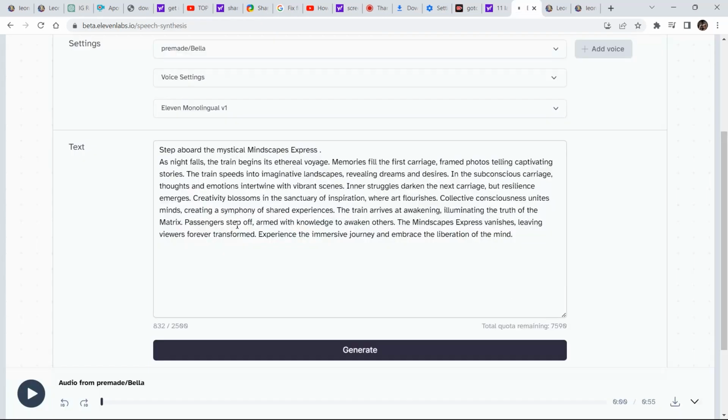I copied the whole thing. I came to 11 Labs and pasted it. And then I clicked on generate. And now you see for yourself what kind of a story I have generated. I personally am really very happy with the story.